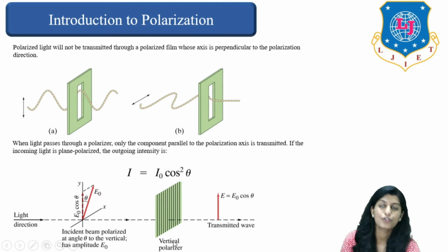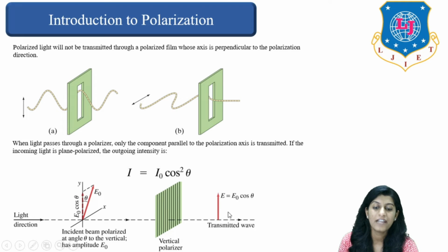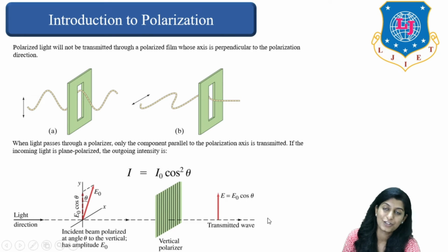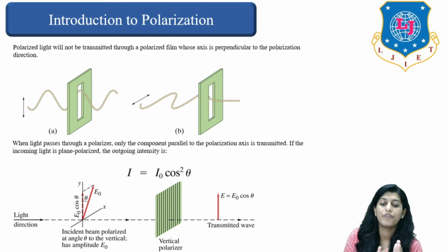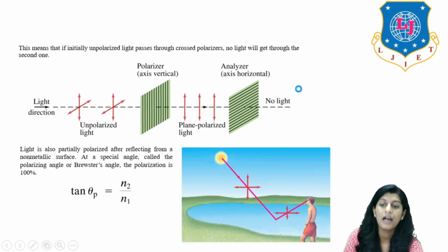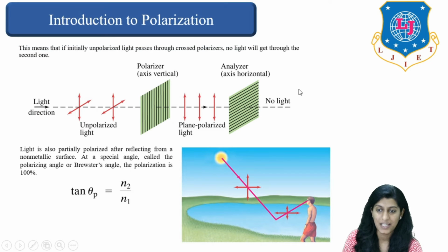When it passes through a vertical polarizer, only the vertical component, E0 cos theta, that is this particular y-axis value, will pass through it. Whatever is incoming, the only outcome will be the one which is parallel to the axis of the polarizer, right? So remember, this is a very important phenomenon with respect to polarization.